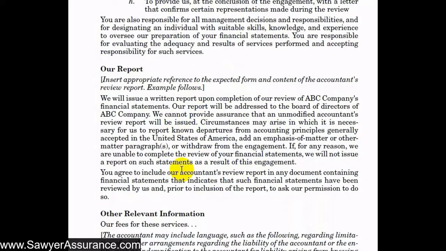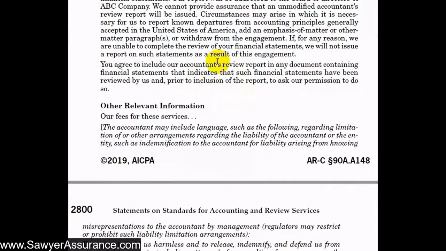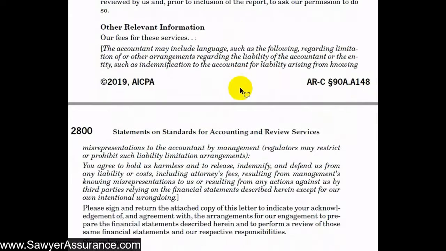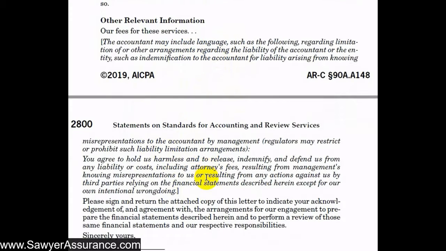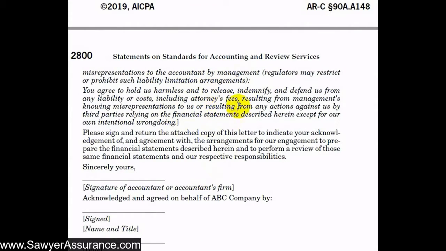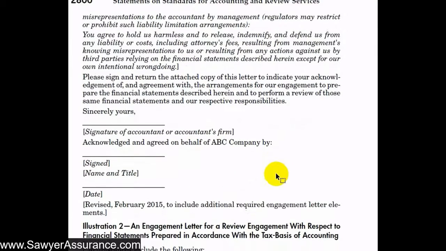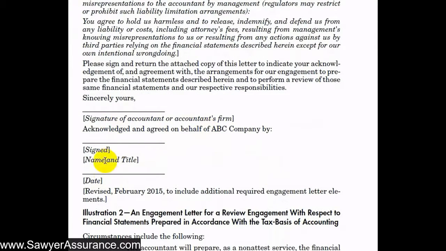And next, it describes what our review report will look like and what it should contain, which was a requirement that we just discussed in this video. And we also include here that management must include our review report with anything that they include the financial statements with. And that was a requirement in the last video that we discussed. Then we can add some other information that's not necessarily required, but is typically included. For instance, our fees, or maybe some timing discussion, or maybe some disclaimers and such like that. And then here we have management signed the report, and we signed the report, or the engagement letter here.